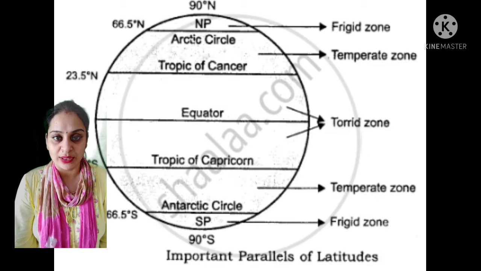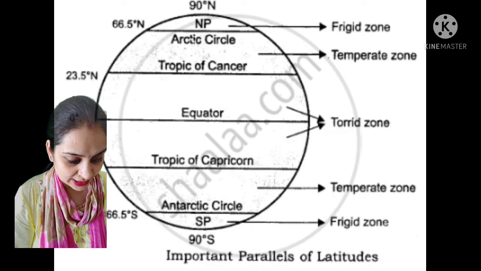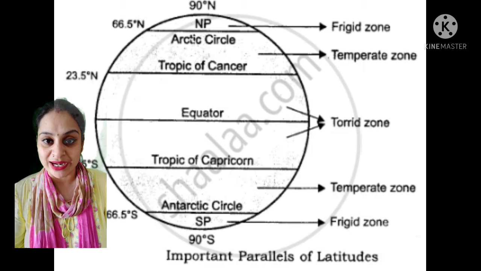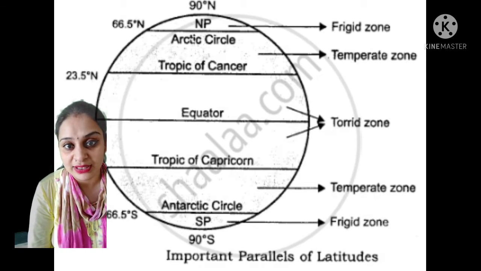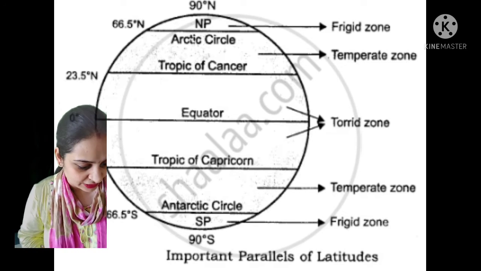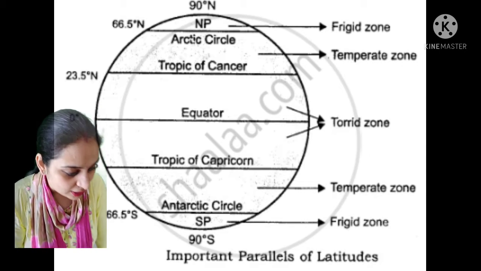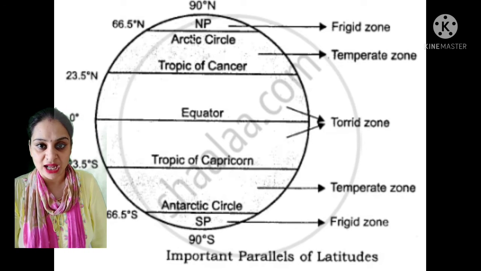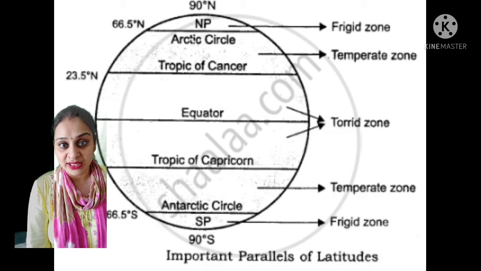So from 0° equator to 23.5° north is called Tropic of Cancer, right? Then from 0° latitude to 23.5° south, it is called Tropic of Capricorn, right? So moving on to 23.5° north to 66.5° north, this is called Arctic Circle. And then moving from 23.5° south to 66.5° south, it is called Antarctic Circle.